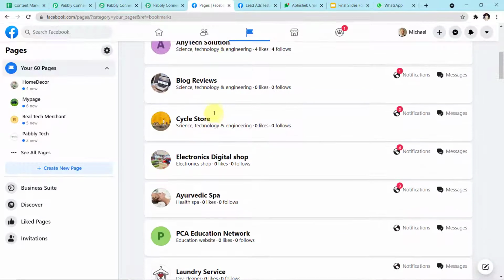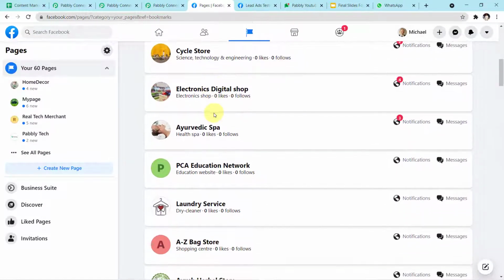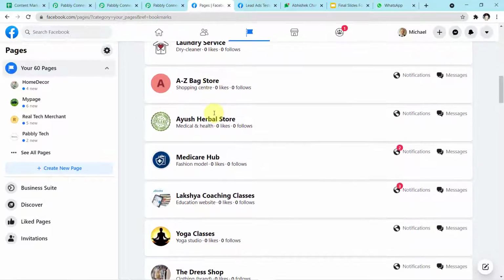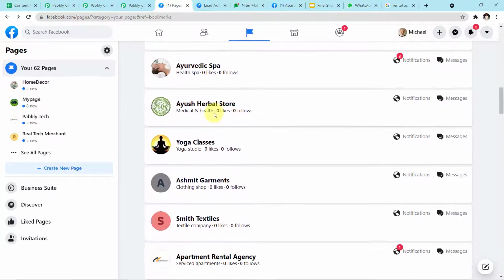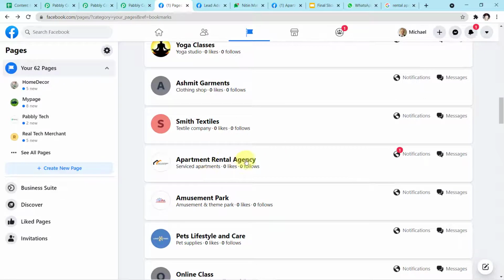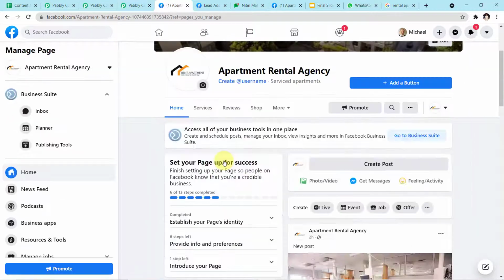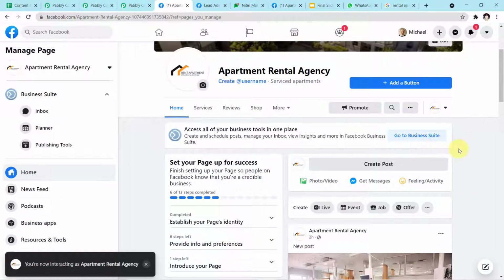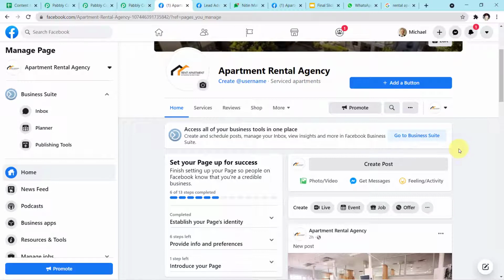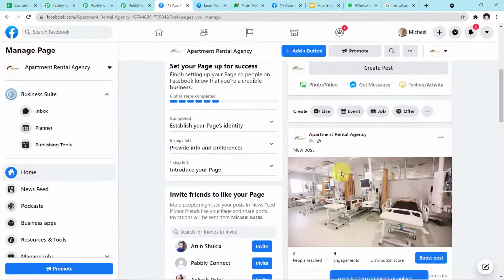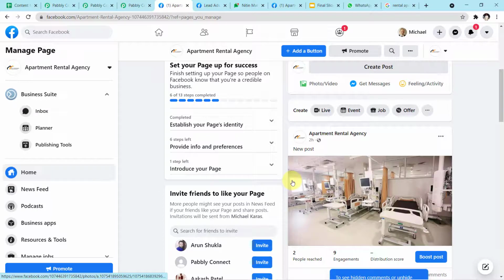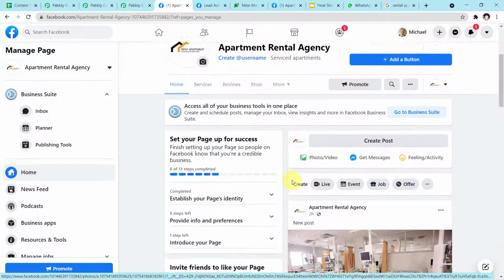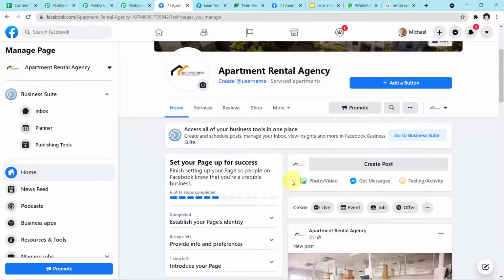Now let me show you the particular page I have created for this particular workflow. Okay, so this is the particular page I have created for this workflow. Now guys, let me tell you one more thing. Whenever you run a live ad, customers will directly see the ad on this page and they will enter the page and reach the particular form. Because I haven't run any live ad, I can show you the example.